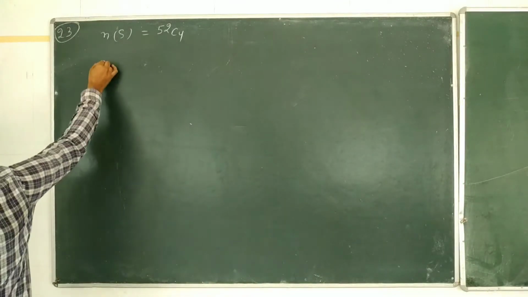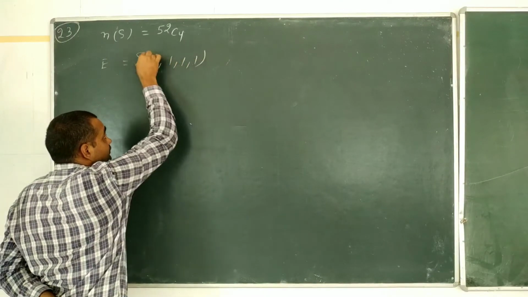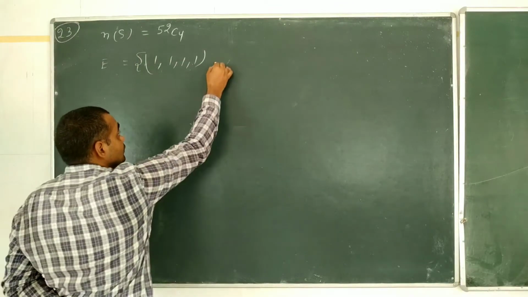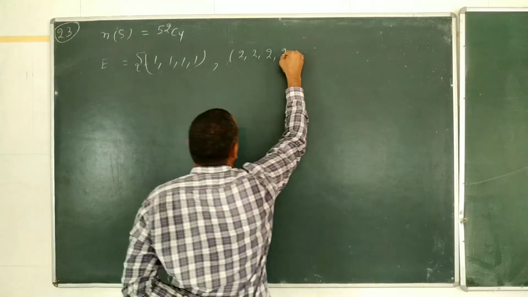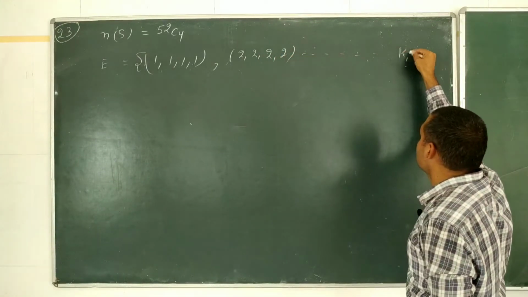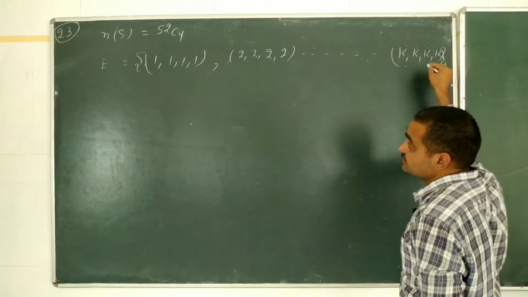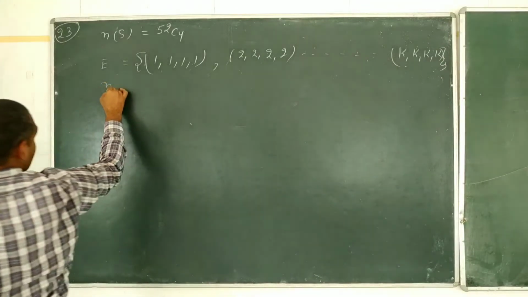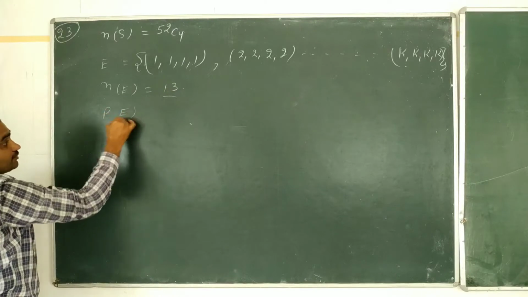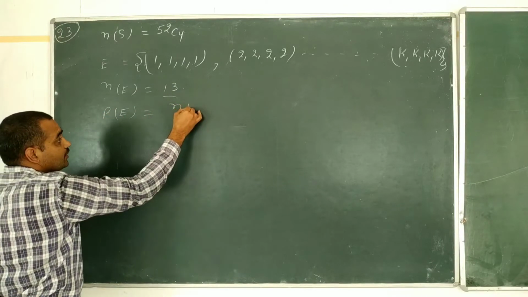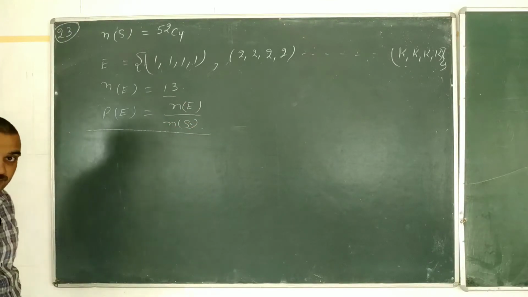It is possible that our event may have all 4 cards as ace, all 4 cards as 2, up to all 4 cards may be king of different colors. In this way, the number of elements in our event is 13, and then we can easily find out the probability of our event by dividing the number of elements in our event by the number of elements in the sample space.